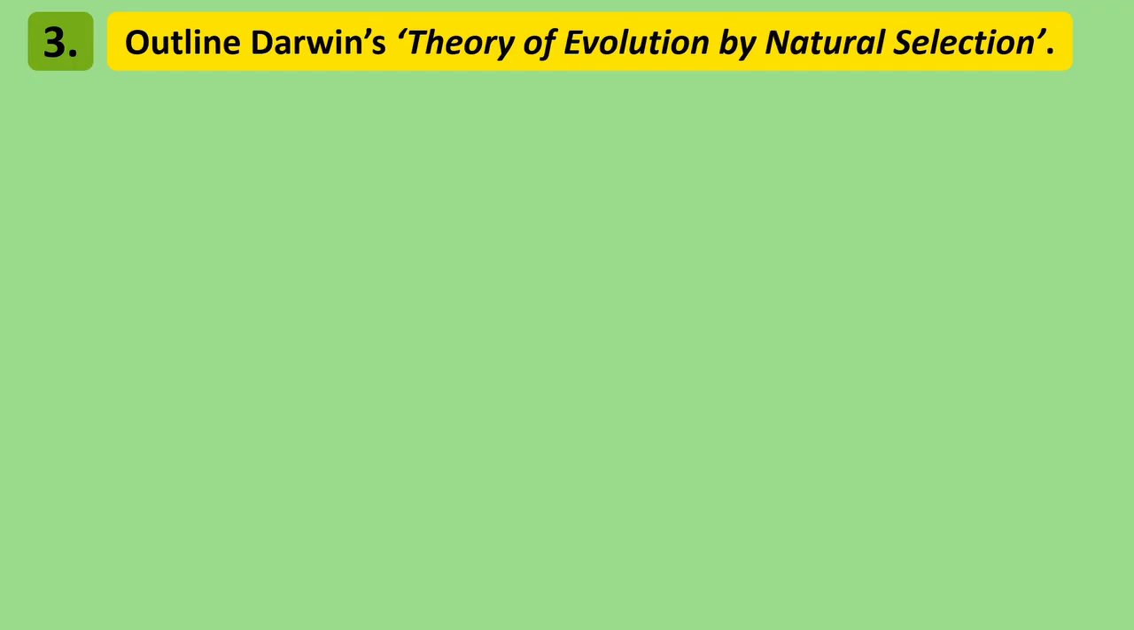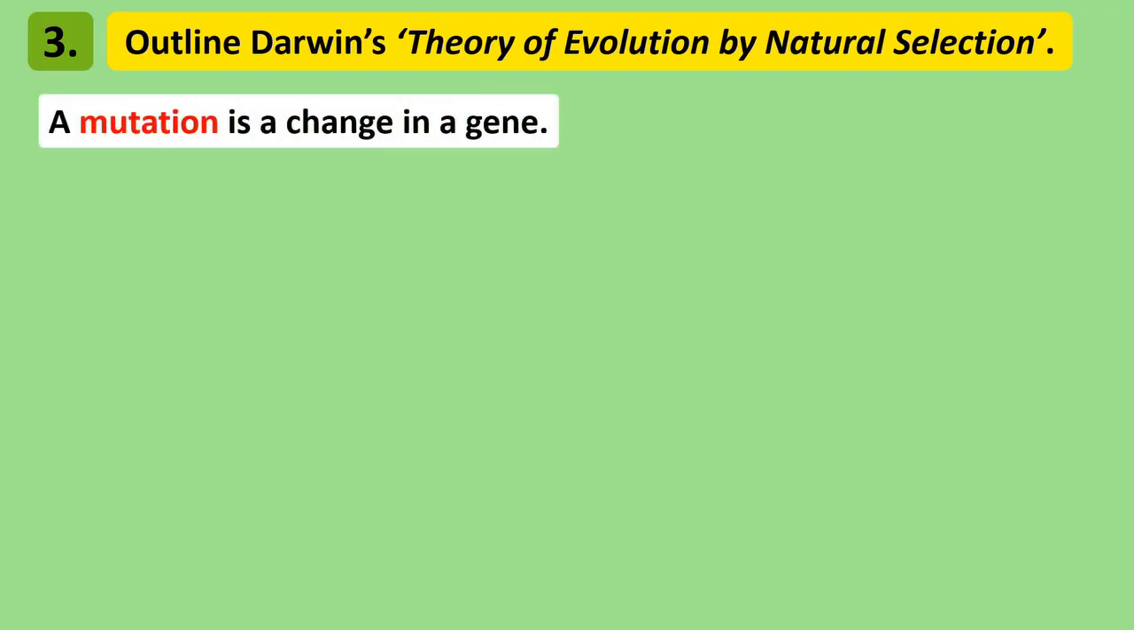The theory of evolution was first brought forward in 1859 by a man named Charles Darwin. Darwin based his theory of evolution off a concept called natural selection. Before outlining the concept of natural selection, we need to look over what the word mutation means. A mutation is a change in a gene.